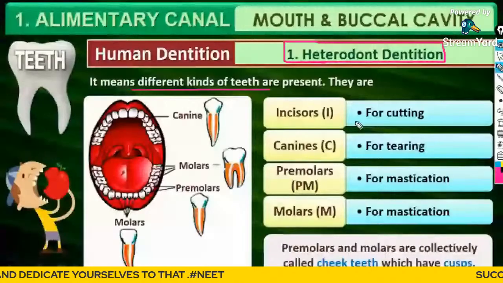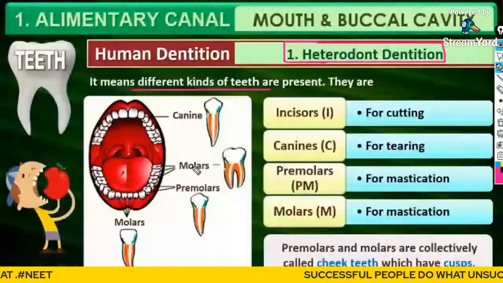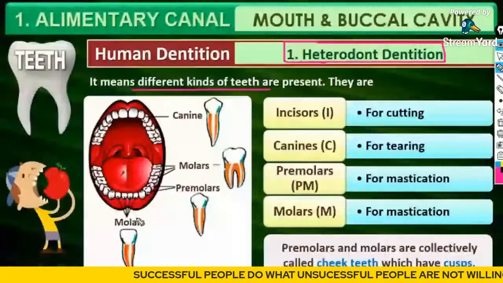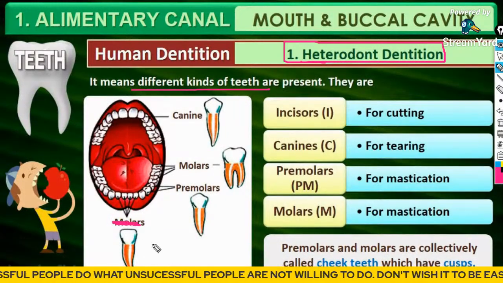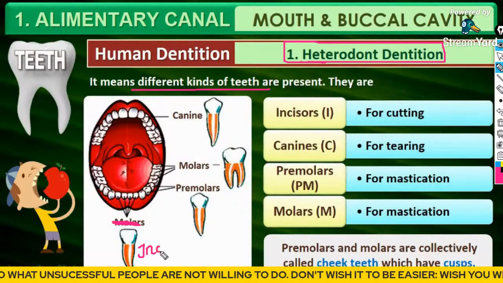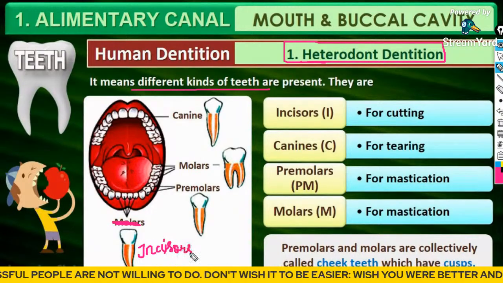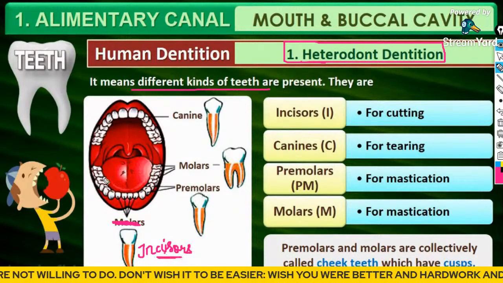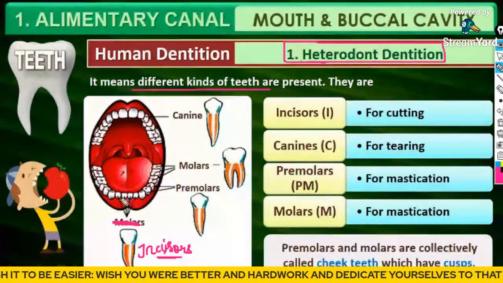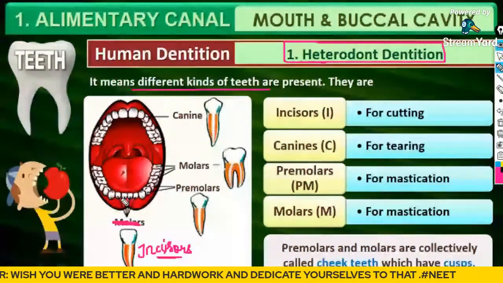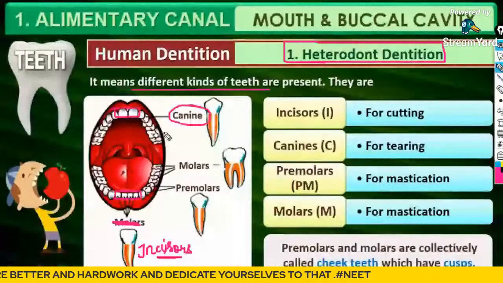So, what are the different types of teeth present? That is, the incisors. Okay, guys, this is actually the incisors, this is given wrong. Incisors, the front teeth. And after that, canines. What is the function of canines?